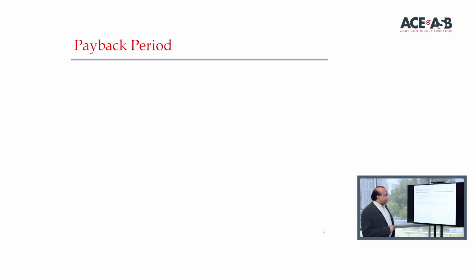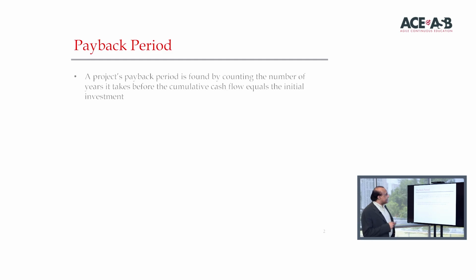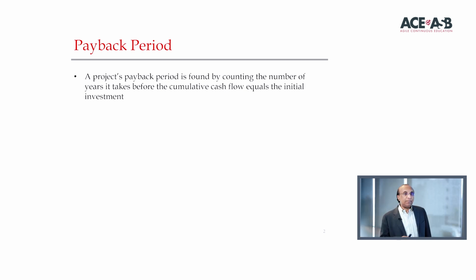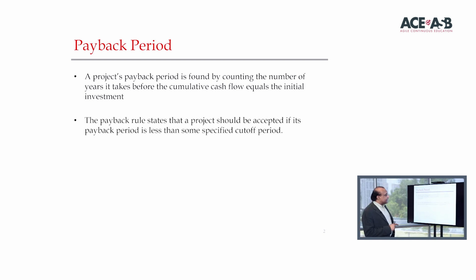Let's get started. A project's payback period is found by counting the number of years it takes before the cumulative cash flow equals the initial investment. It's as simple as that. Just count the cash flows and use the initial investment and look at how many periods are required to cover the initial investment. The payback rule states that a project should be accepted if its payback period is less than some specified cutoff period. Let's do an exercise to fix ideas.